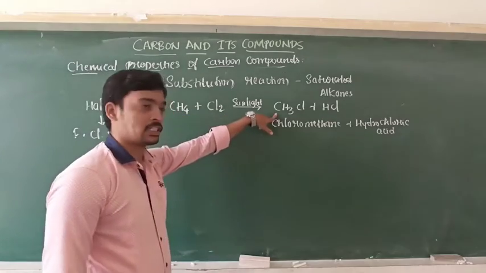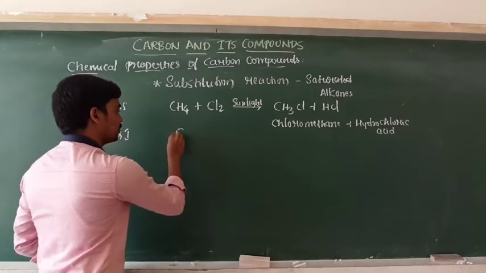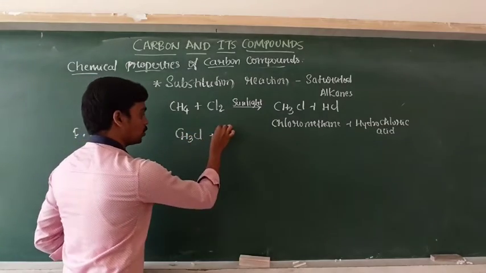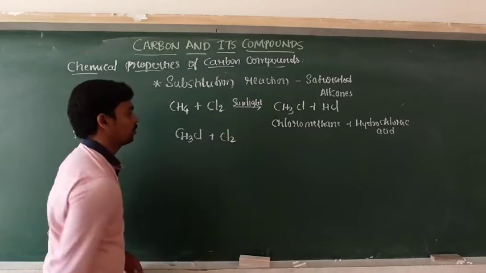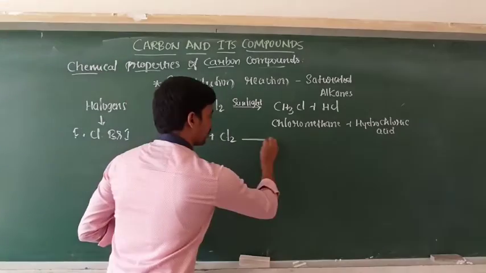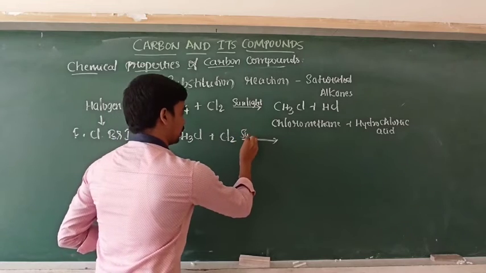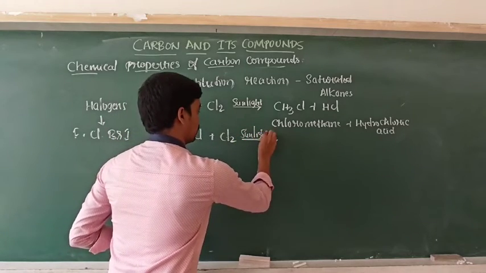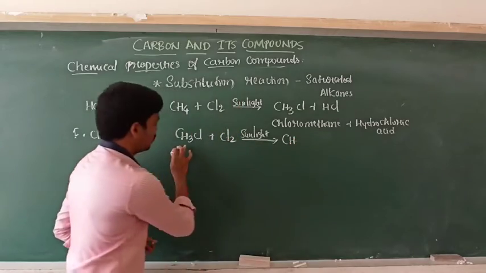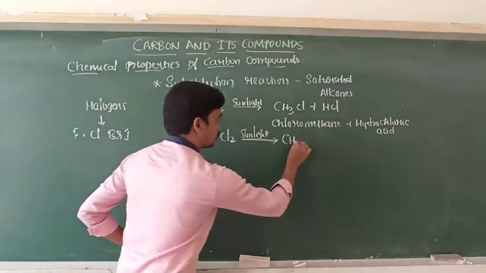Then what about the next step? Here is chloromethane, CH3Cl. Again it undergoes substitution reaction with chlorine, and again one hydrogen is replaced with chlorine in the presence of sunlight. Here 3 hydrogens are present, it becomes 2.